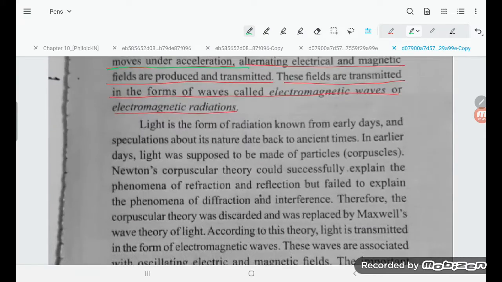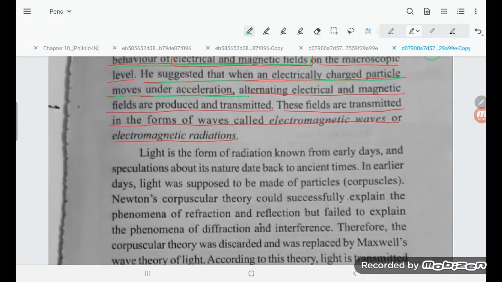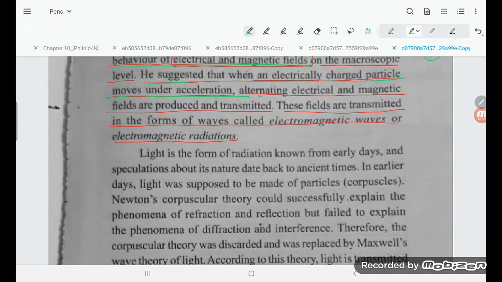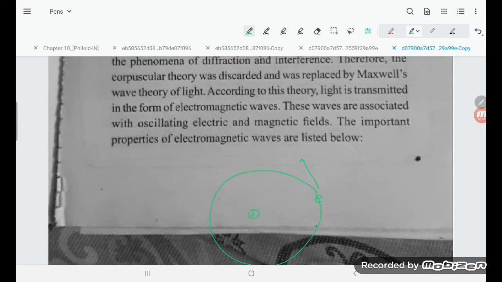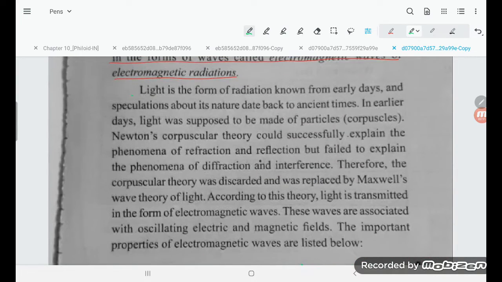What it is going to do, student, is that alternating electric and magnetic fields are produced and transmitted. Suppose this is the electric field, then a magnetic field is going to be produced.